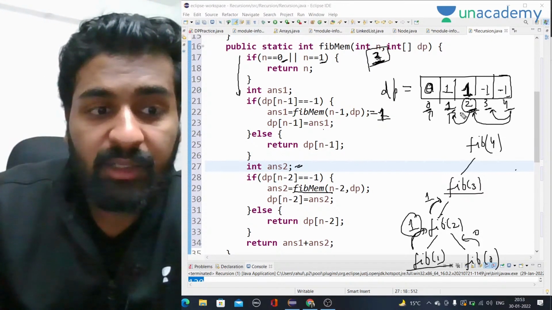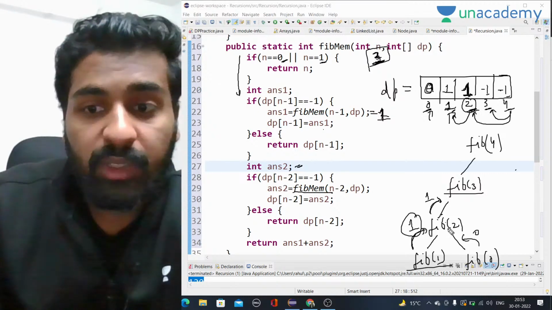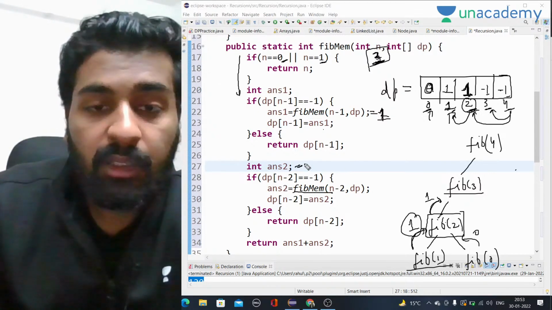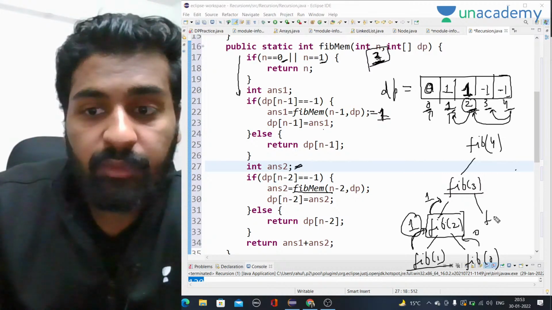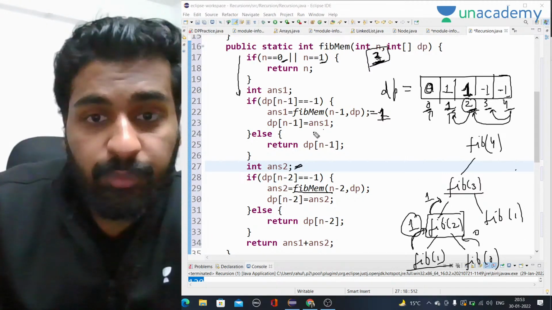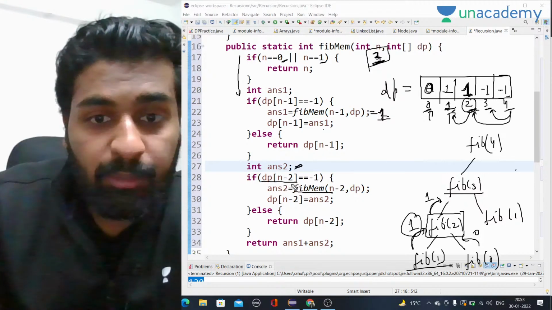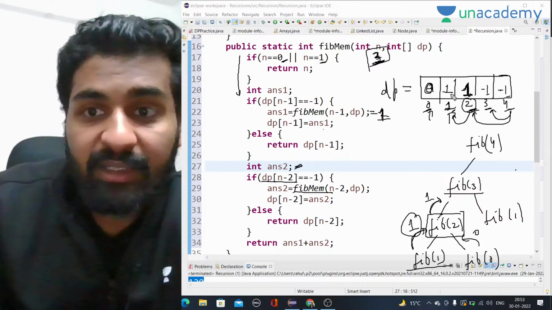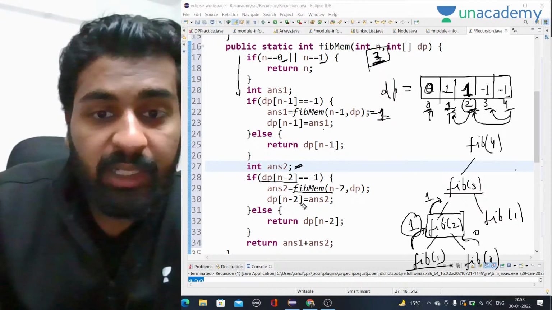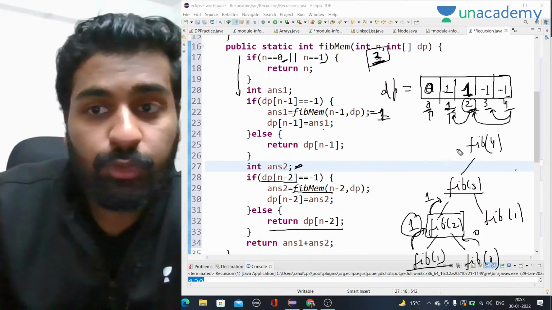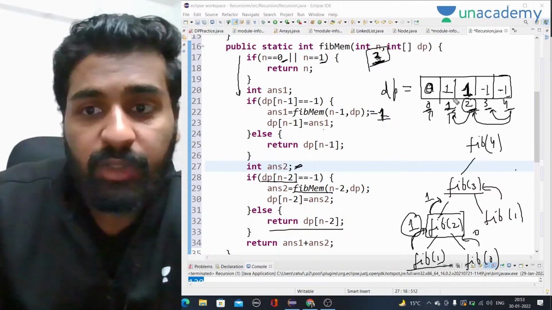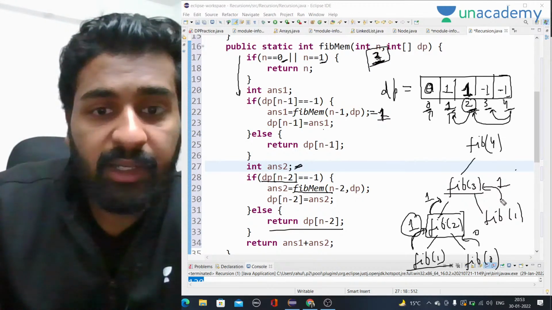Okay, I added 1 at the second index, whatever value fib of 2 returned. Now we will go to answer 2, which will be fib of 1. For fib of 1, we already know the value in the array dp of n minus 2. For 3, n minus 2 is 1, so at the second index we have 1, we don't have minus 1. So we will directly return it. We don't have to call recursion now. Whatever is at the first index, I will return directly.